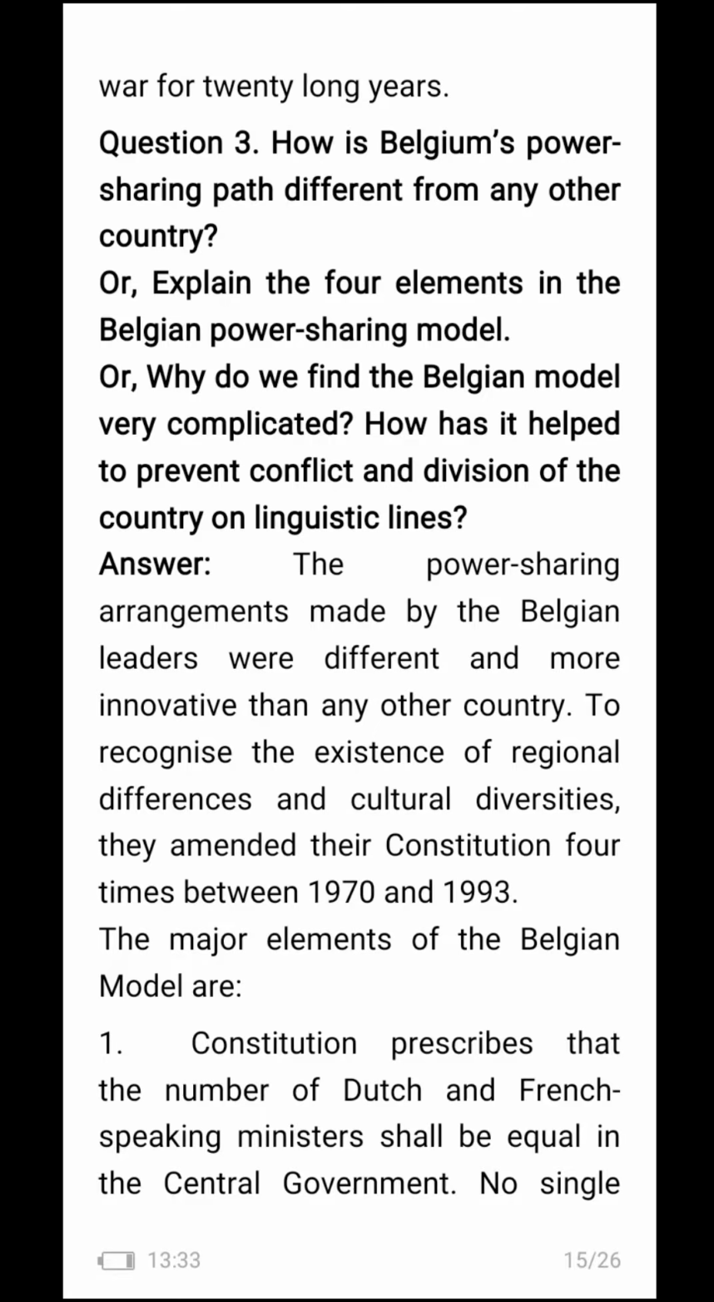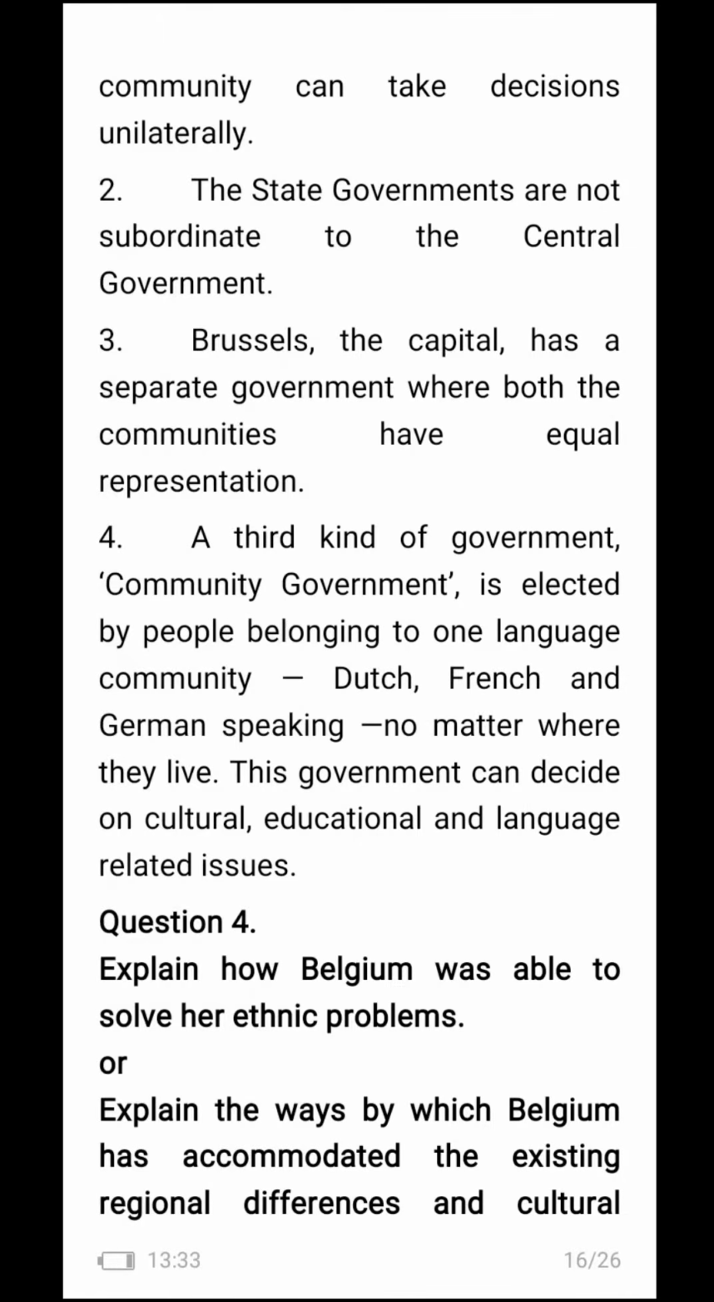The power sharing arrangement made by the Belgian leaders was different and more innovative than any other country. To recognize the existence of regional differences and cultural diversities, they amended their constitution 4 times between 1970 and 1993. The major elements of the Belgian model are: the constitution prescribes that the number of Dutch and French speaking ministers shall be equal in the central government. No single community can take decisions unilaterally.